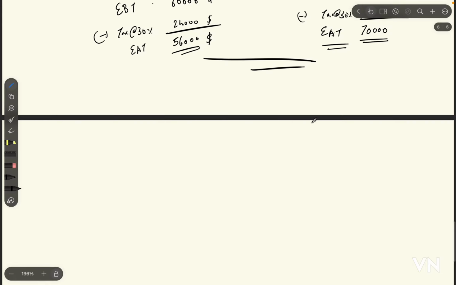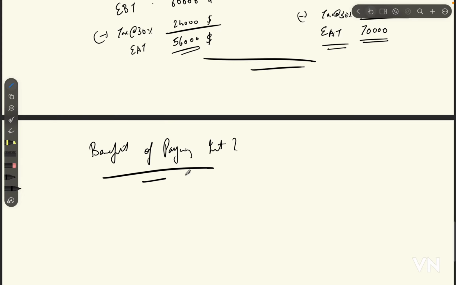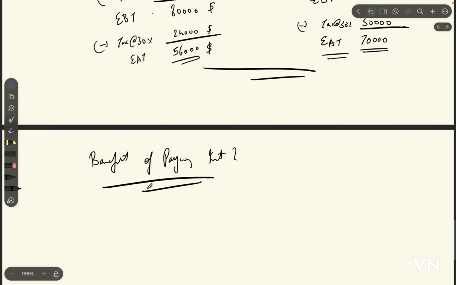Now what is the benefit of paying interest? The benefit is like this.